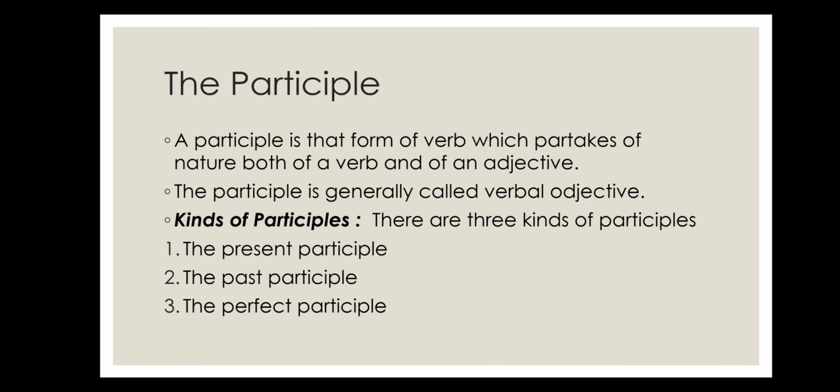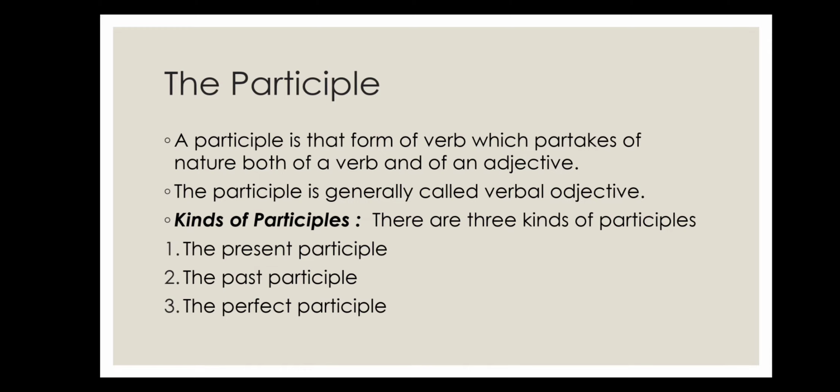Now, the participle. A participle is that form of verb which partakes of the nature both of a verb and of an adjective. The participle is generally called verbal adjective.